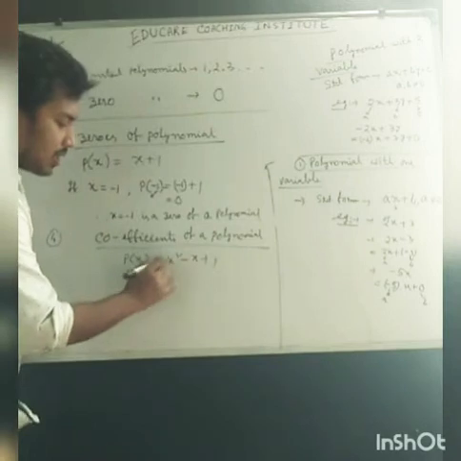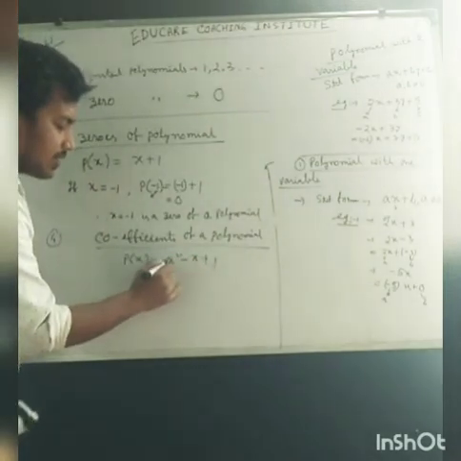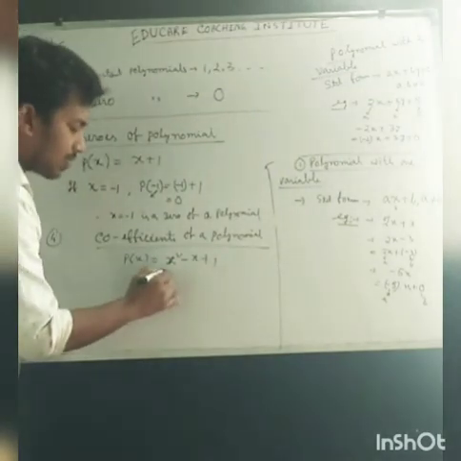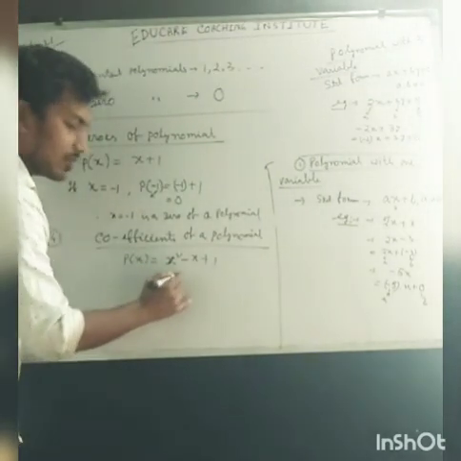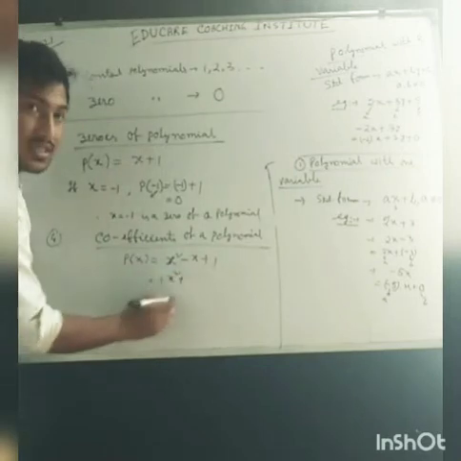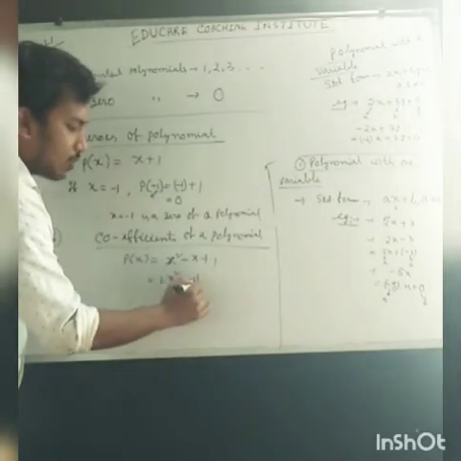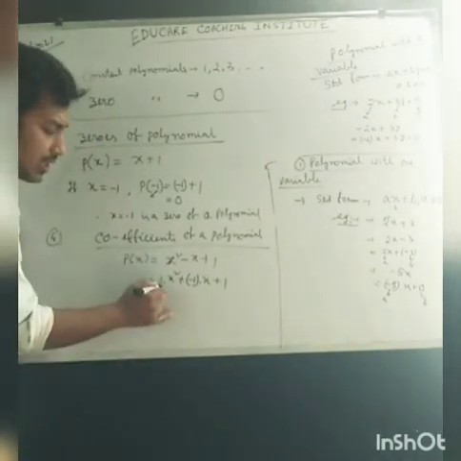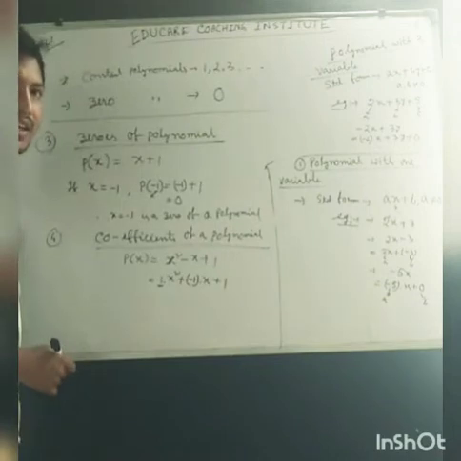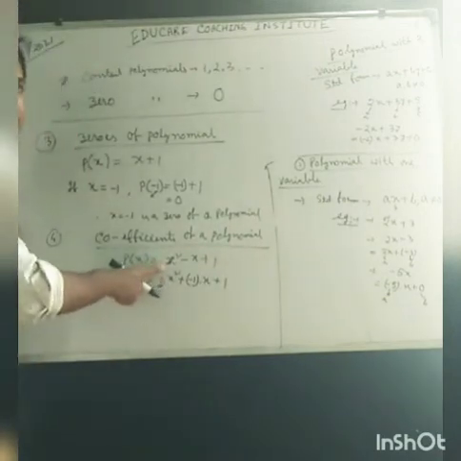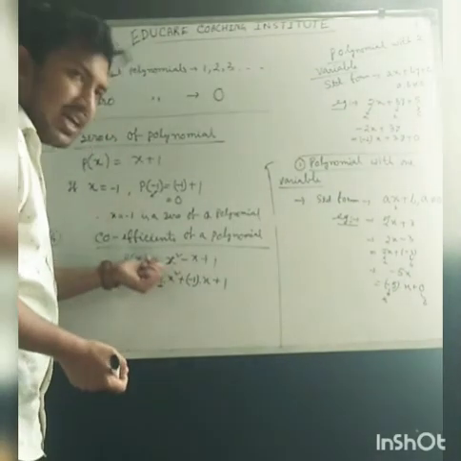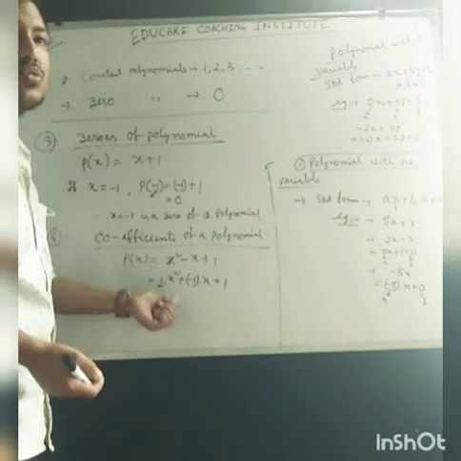If we write some constant terms before the variable terms, we can write 1 into x square, plus minus 1 into x, plus 1. These are the coefficients, which are hidden. If 1 is there, 1 is hidden. If 2 is there, 2 is not hidden; you can get it directly. But if no constant is there, we can write 1 into x square.